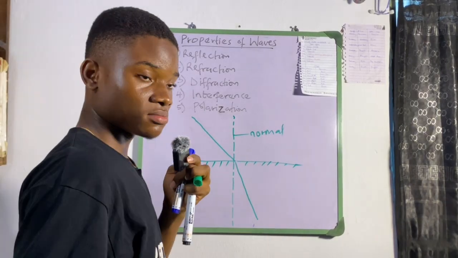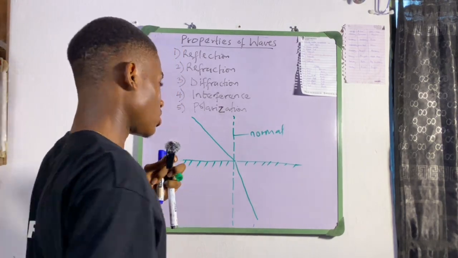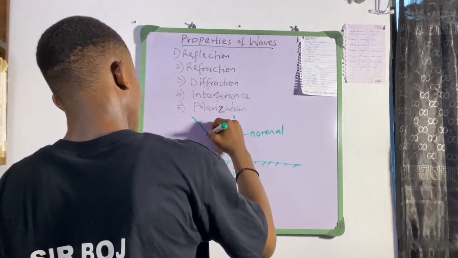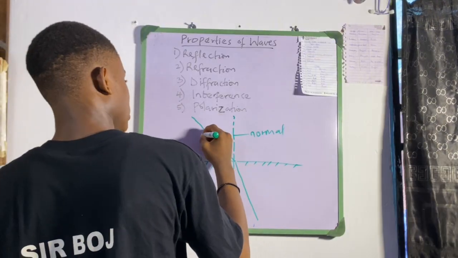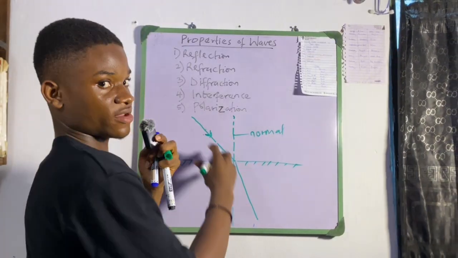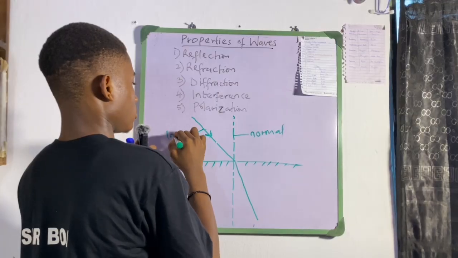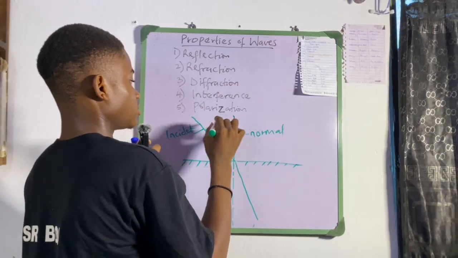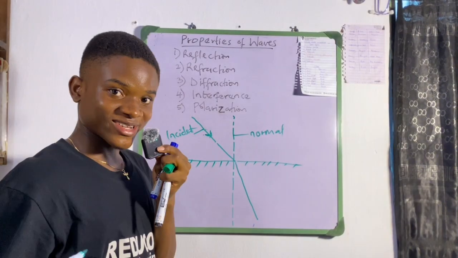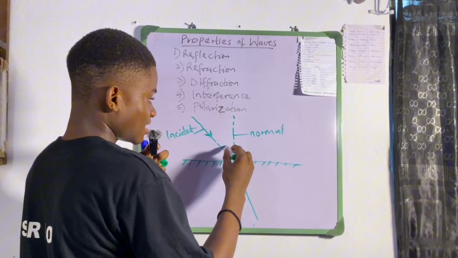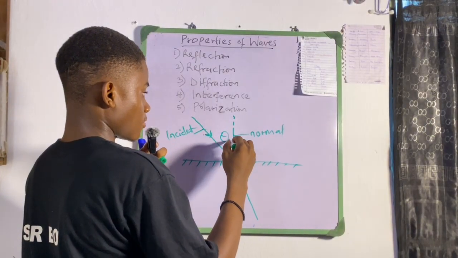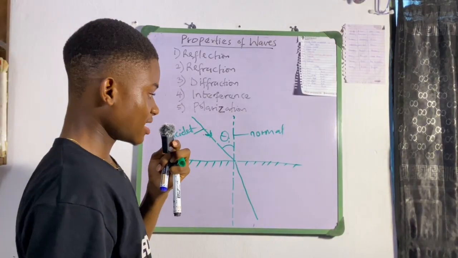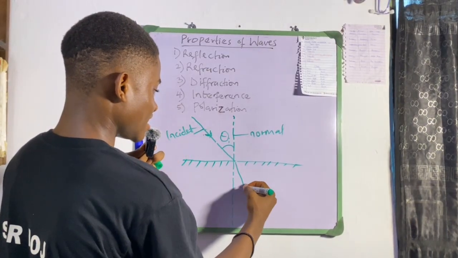It can be water if it's a water medium, all right? So this is the incident wave, and this is of course the angle of incidence. All right, so this is the reflected.